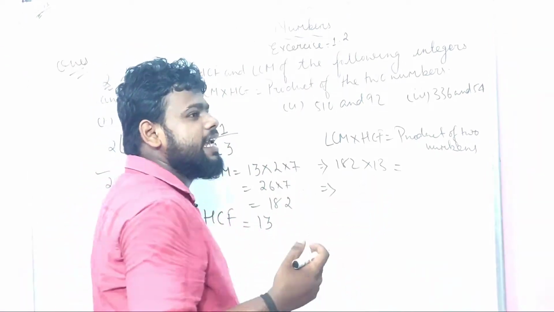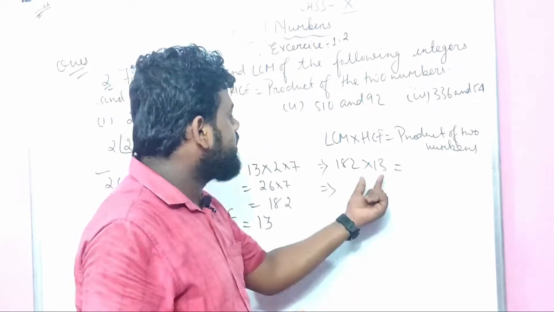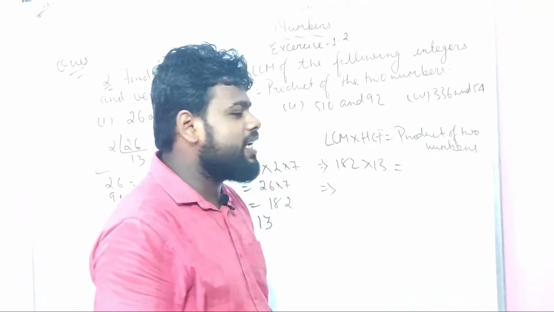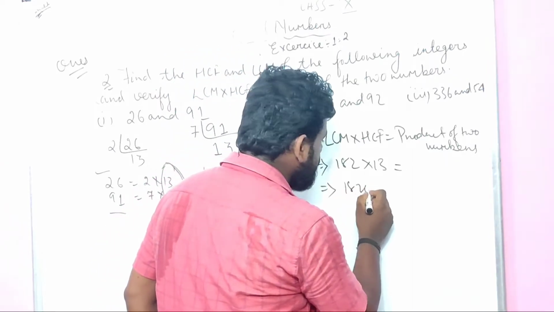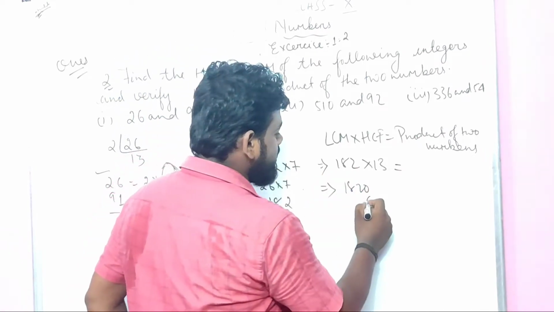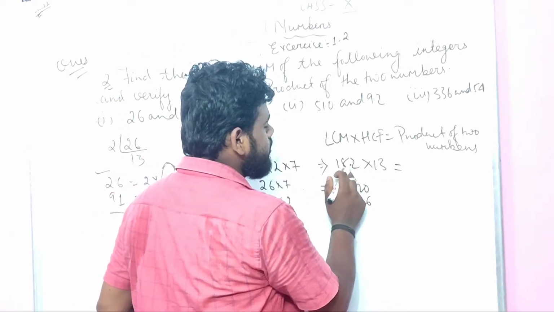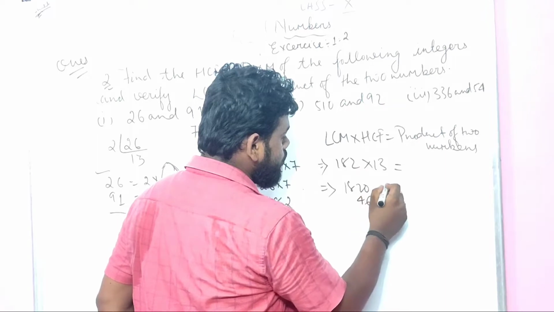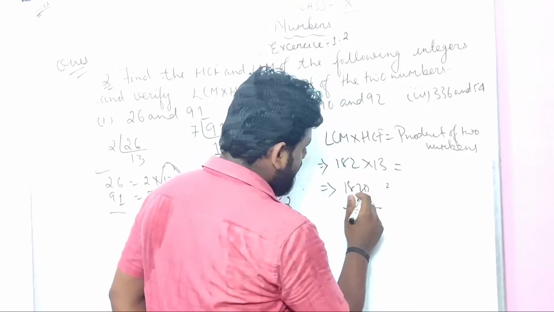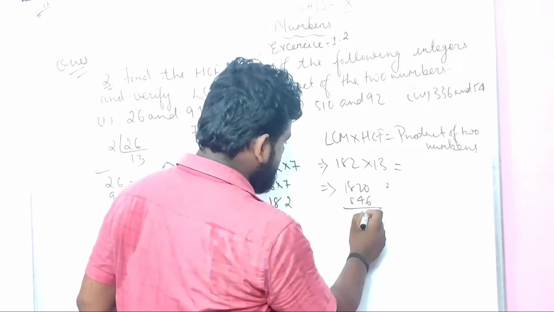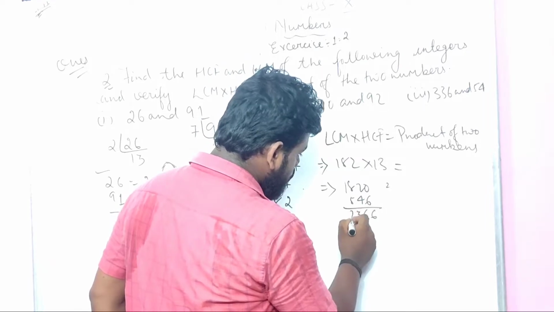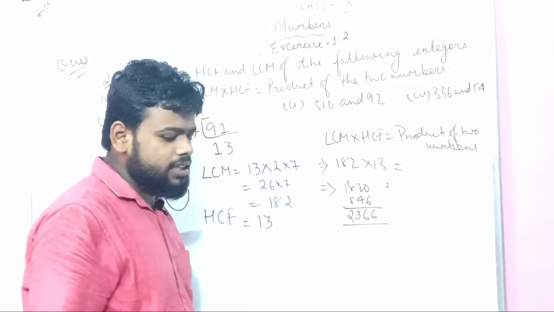Can I expand 13 as 10 plus 3? If I multiply the 10 into 182, what shall I get? 1820. If I multiply the rest, 3, with this, 3 2s are 6. I will write 6 over here. 3 8s are 24. 4 carry 2. 3 1s are 3, plus 2 is 5. And over here, 1820 plus 546 is 2366. Something I will get like 2366.